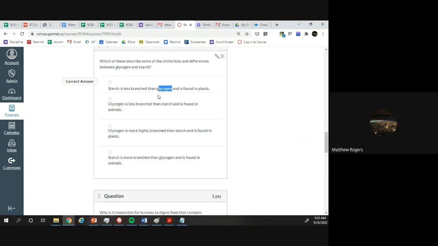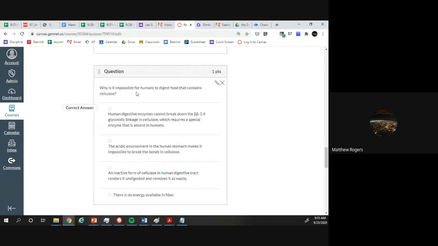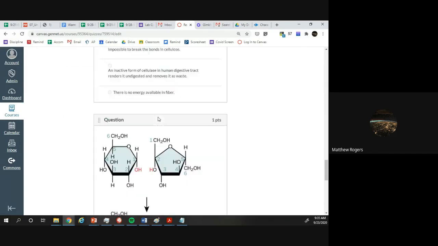It's found in plants. Why is it not possible for humans to digest food that contains cellulose? It's impossible for humans to break down cellulose. So therefore, we just pass it along. That's why it's also called fiber. Because if you have high fiber, then you're basically pushing out anything in your body because your body can't break it down. So it allows you to stay regular.